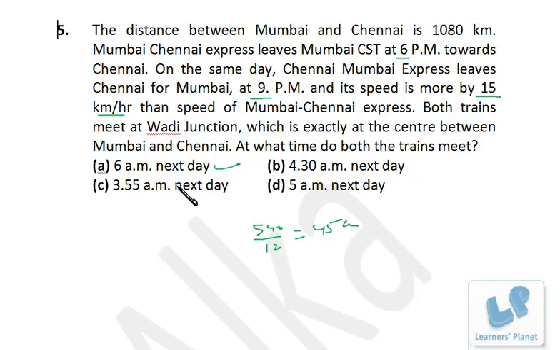Now let's see. The other train is taking 3 hours less because it is starting at 9 p.m., right? So 540 it is covering in 9 hours. So its speed is 60 kilometers per hour. Now the difference between them is 15. That's there, right? So that is matching. That means this answer is correct, right? If it is not 15, then you have to proceed with the next option. If it is more than 15 or less than 15, according to that you have to proceed. Okay, so that's a pretty simple problem.